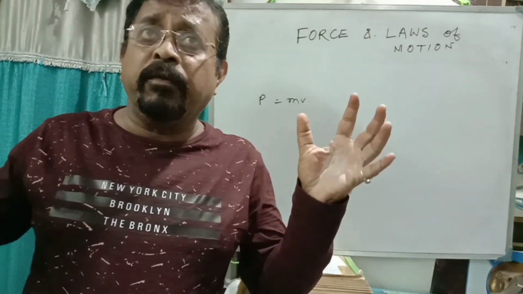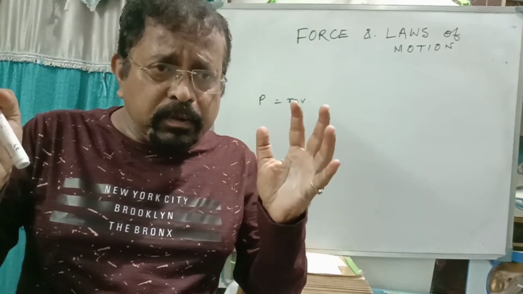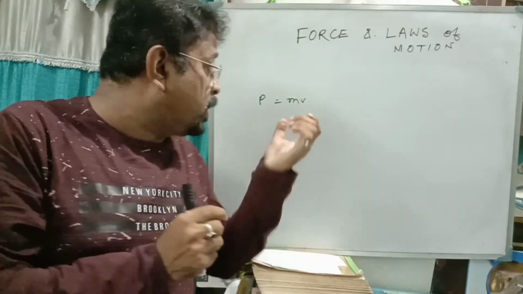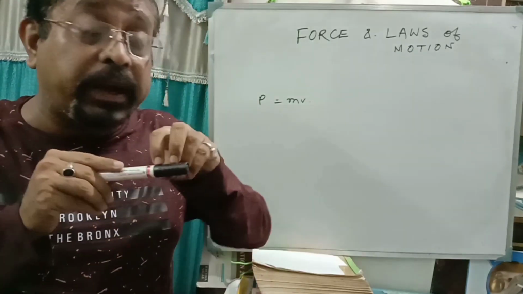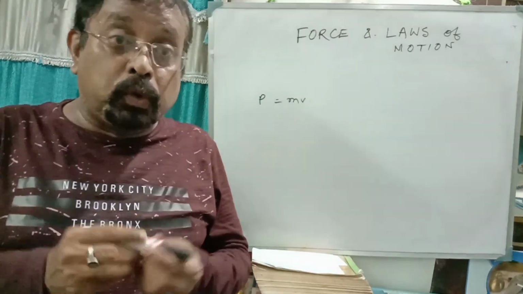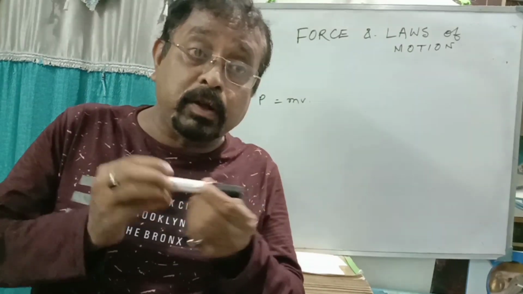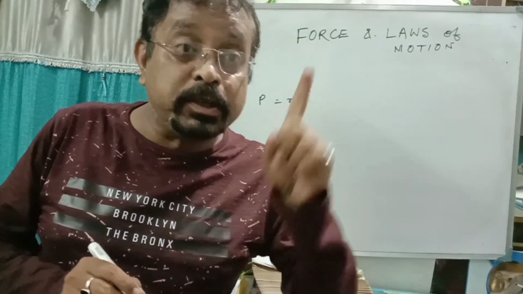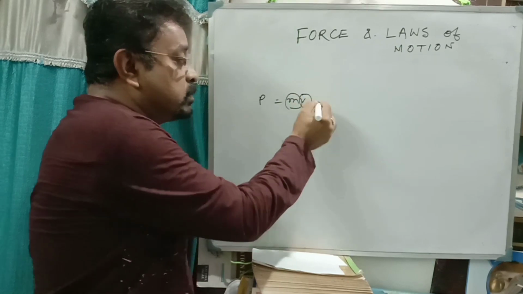we have a very big truck. The truck is coming very slowly. That is the momentum of the truck. And suppose you are shooting from a gun, the bullet is going at a very high speed. Though the mass of the bullet is small, you will find the momentum of the bullet is much more than the momentum of the truck. This is because momentum is the product of two factors, mass and velocity.